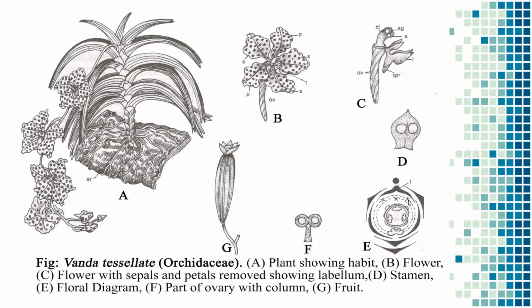So generally here, these stamens are infertile, only the single stamen is fertile, and this is the ovary portion. So we can observe easily with the help of this floral diagram.